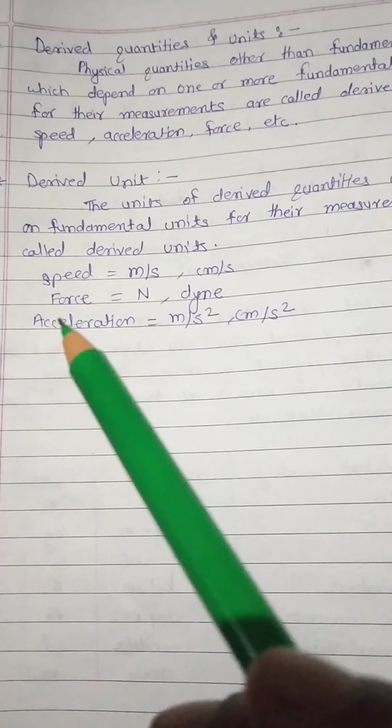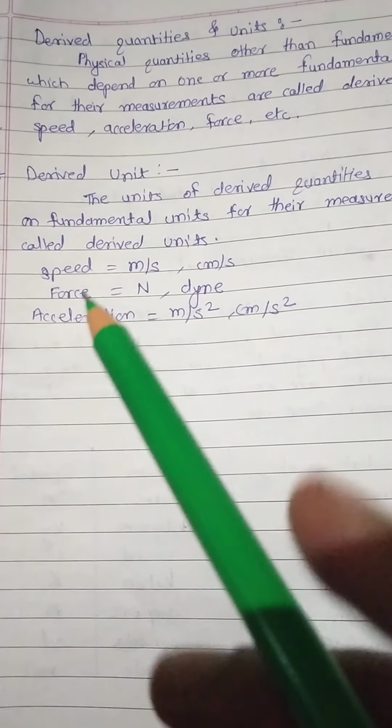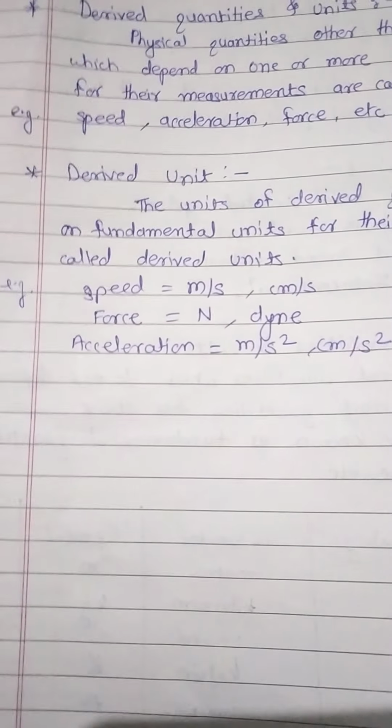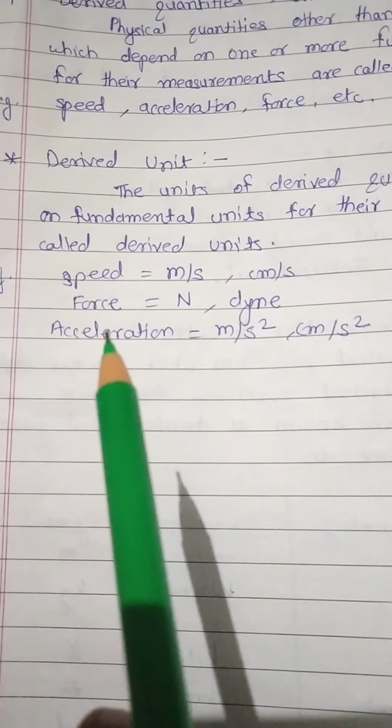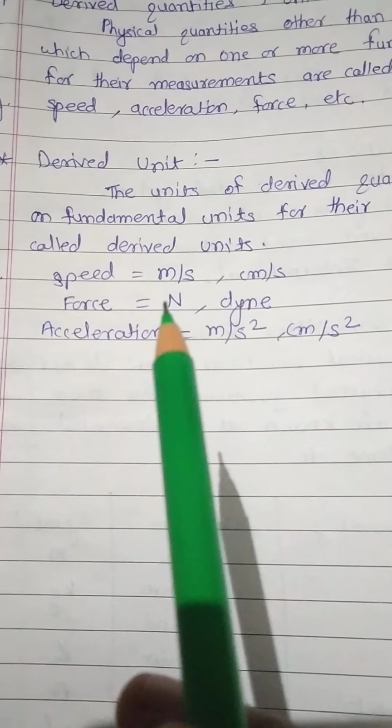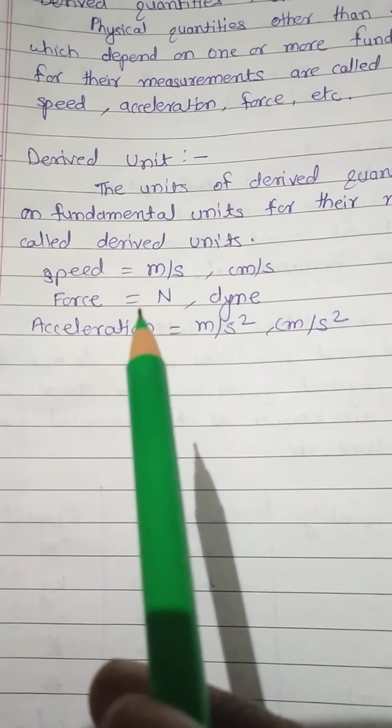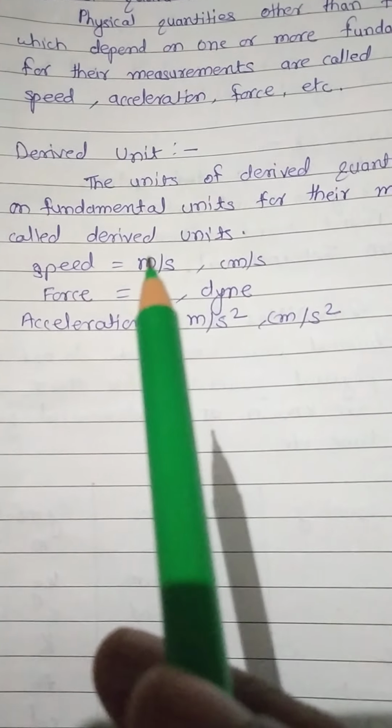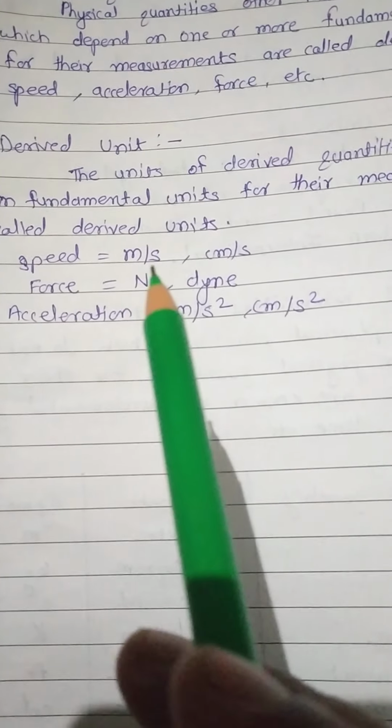Now also the force. The formula for force is mass into acceleration. So here we need two fundamental quantities, mass and acceleration.